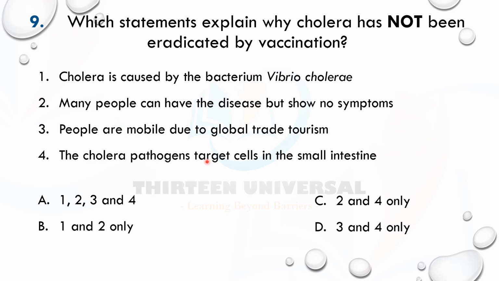Number 4 says the cholera pathogen targets cells in the small intestine. Yes, they go to the small intestine and hide their antigen there so that immune cells are not able to detect them. That is called antigenic concealment, right? That's one of the reasons why we have not been able to eradicate cholera by vaccination. Of course, 3 is a social factor and this is a biological factor. So 2 and 3, that is the D answer.